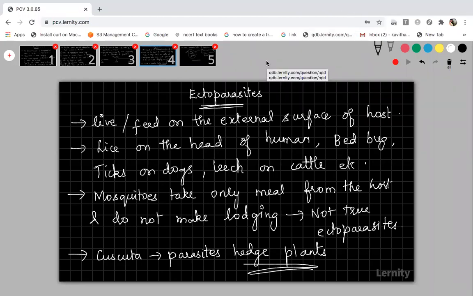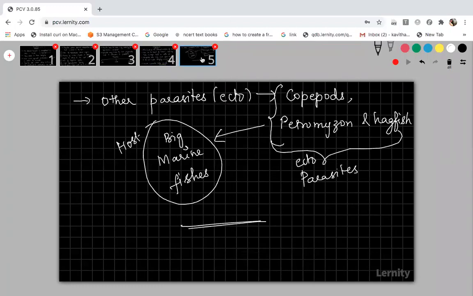Yeah, they all come under Cyclostomata. Jawless fishes. Fourth one, copy. So this is the fifth one.